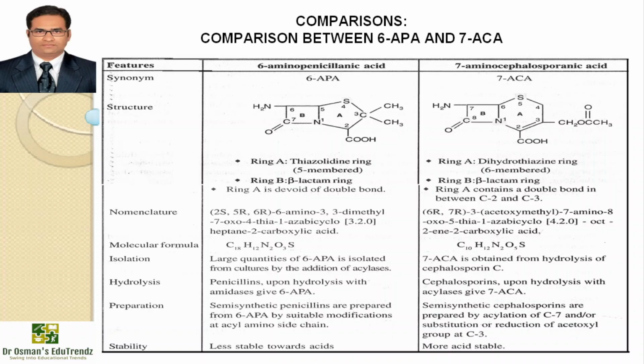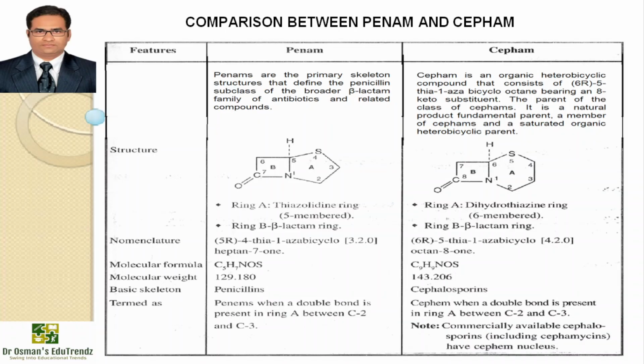Nomenclature, IUPAC name, you can see molecular formula is on the screen. Isolation, how it is obtained. The 6-aminopenicillanic acid is isolated from cultures by addition of acylases, whereas 7-aminocephalosporanic acid is obtained from hydrolysis of cephalosporin C. Hydrolysis, preparation you can see, and then you can see the stability. Penicillins will have less stability towards acids, whereas 7-aminocephalosporanic acid will have more acid stability. We also compare penam and cefam.